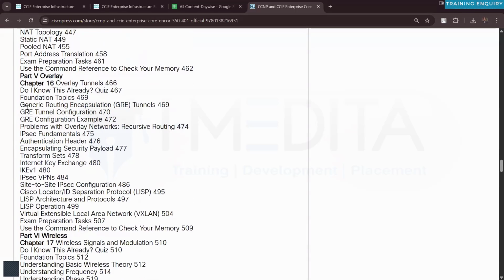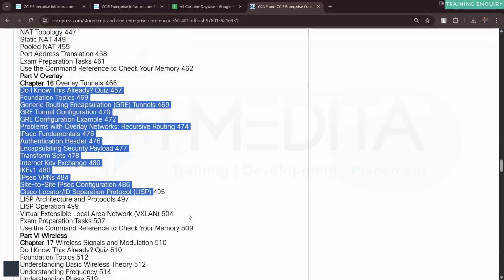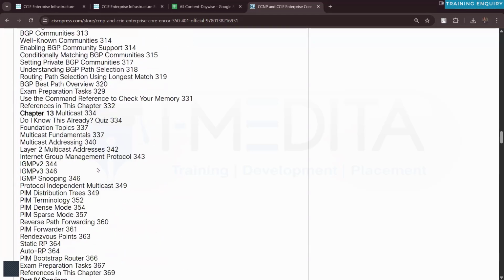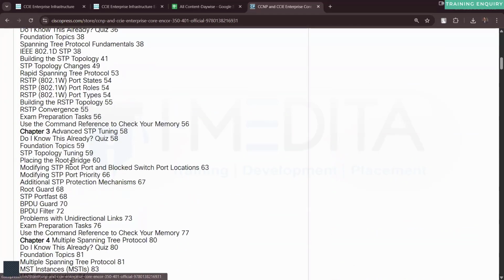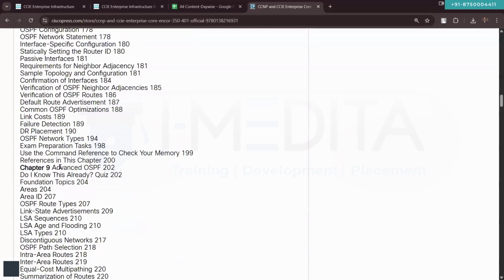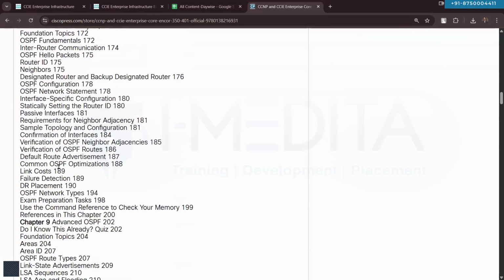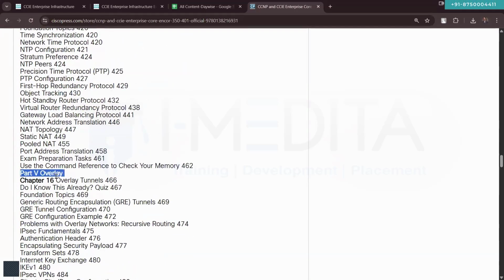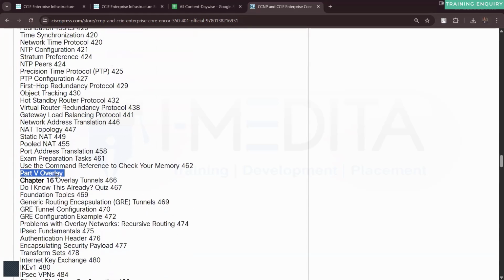It does cover the overlay tunnels: GRE, DMVPN, IKE version 1 and version 2, LISP, VXLAN and all that. Part 3 talks about routing, part 4 talks about the services, and part 5 talks about the overlay tunnels. These are the things we have in the ENCOR book that you can go through, but you will notice that it's not in that much detail.